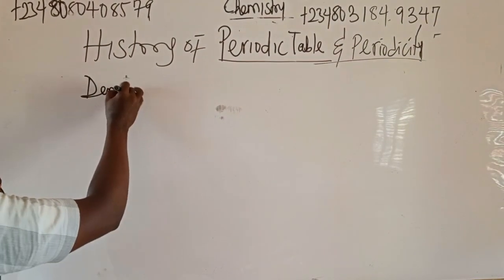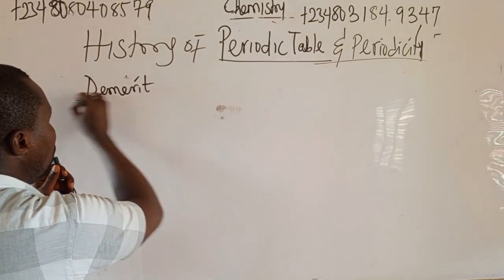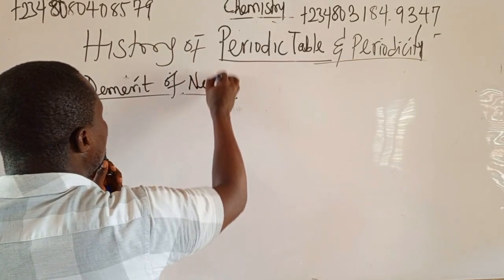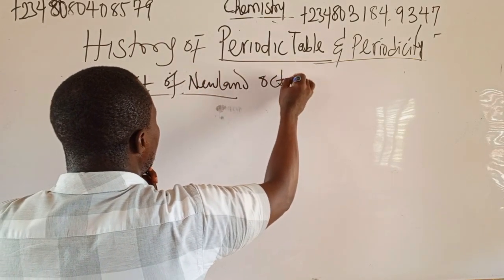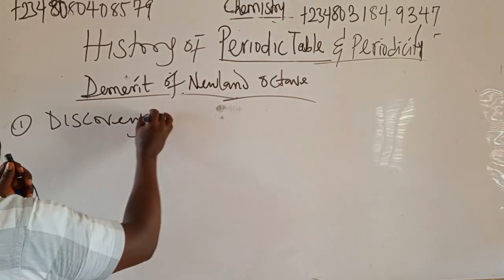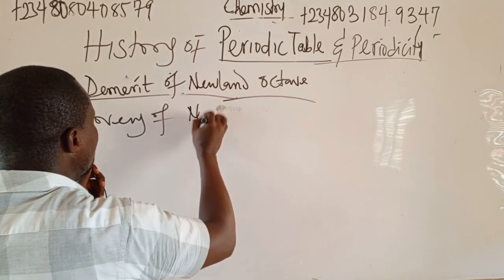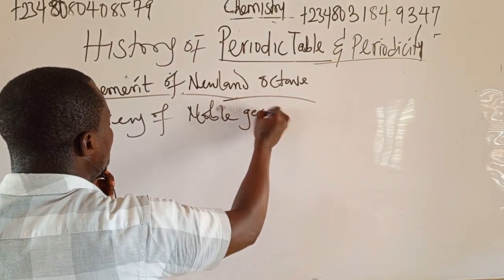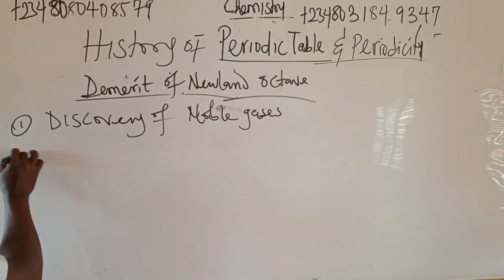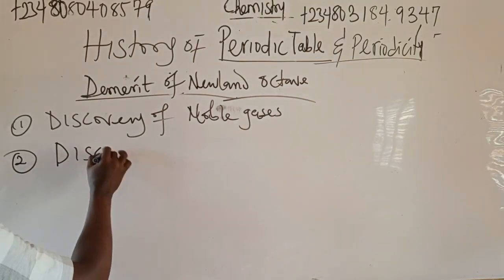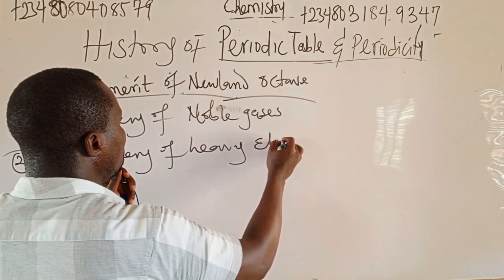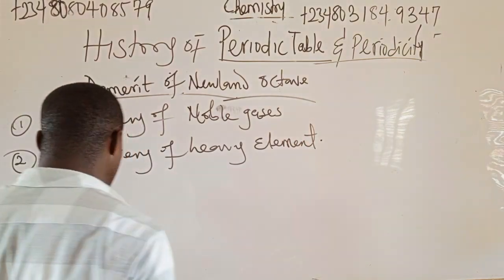Demerits of Newland's octave. Number 1, discovery of noble gases. When noble gases were discovered, it affected the law. Number 2, discovery of every element.